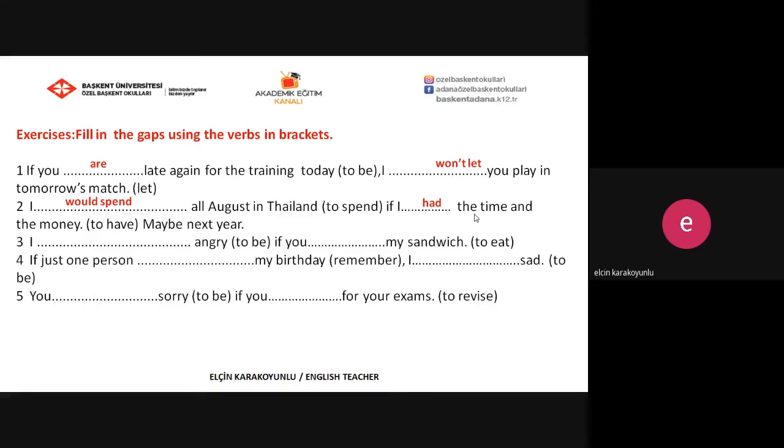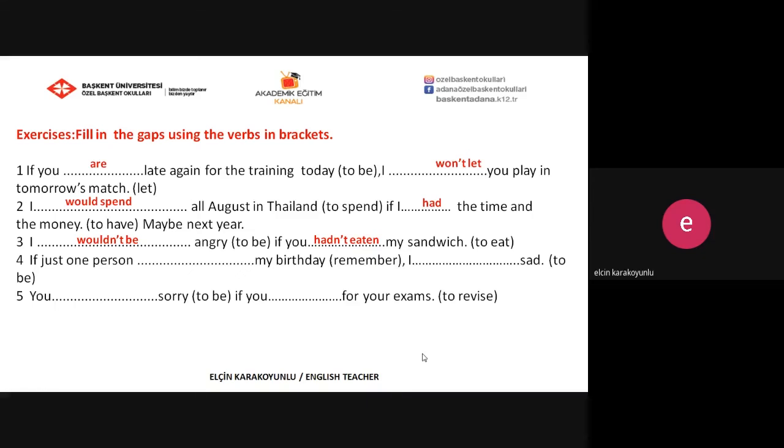And question 3, I wouldn't be angry if you hadn't eaten my sandwich. So in this sentence, you see this is the action happened in the past. You ate my sandwich. So that's why I am angry with you now. It's a kind of mixed conditional.